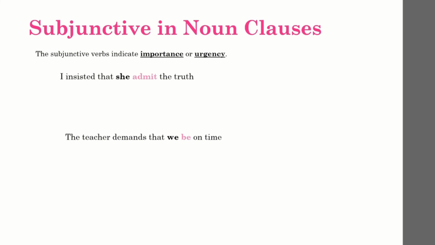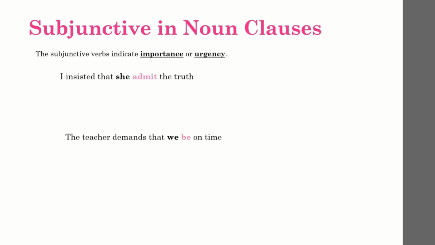Like for example, the quoted speech like this: "She must admit the truth," I insisted. Or maybe the teacher demands, "You have to be on time."